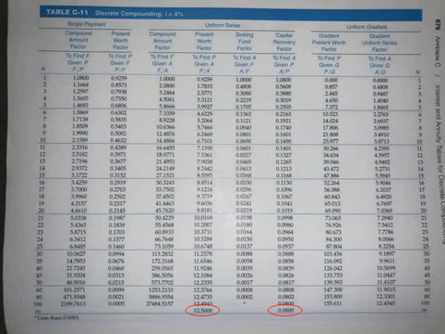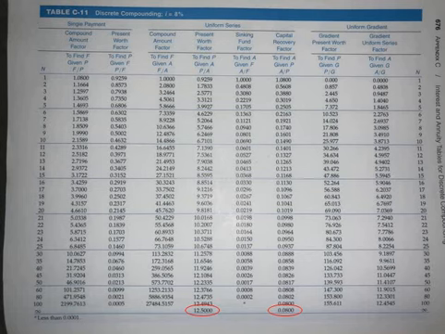So even if you forgot the rule, you can look at the P knowing A column. When n approaches infinity, you will see that the value is 12.5, which is related to the value of 1 over i. You see here the last value is 100. When it is 100, you'll see that it's 12.49. It's approaching 12.5. So we will consider that if the life of the project is 100 years, we can say in this case that this is a period approaching infinity.